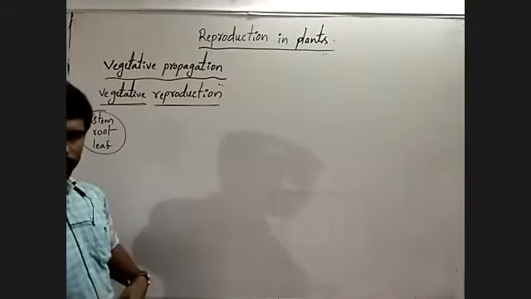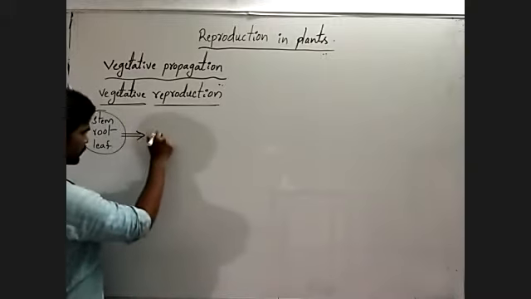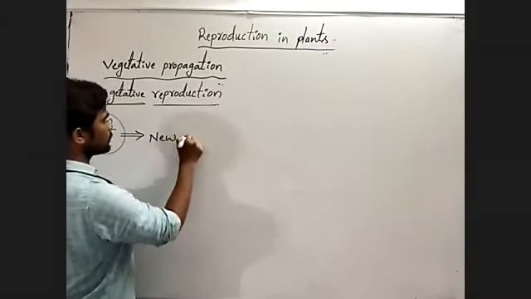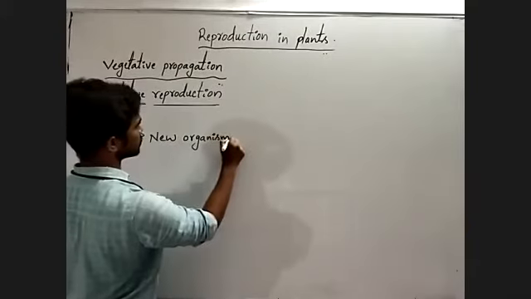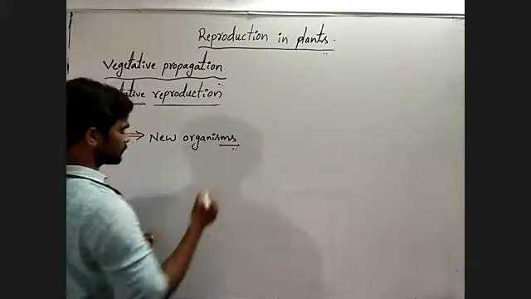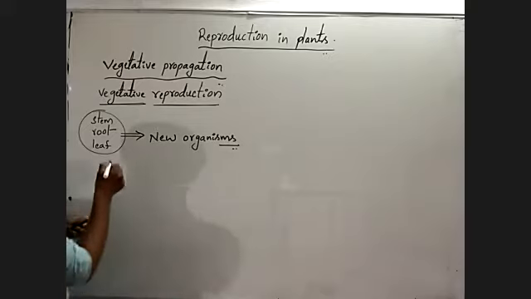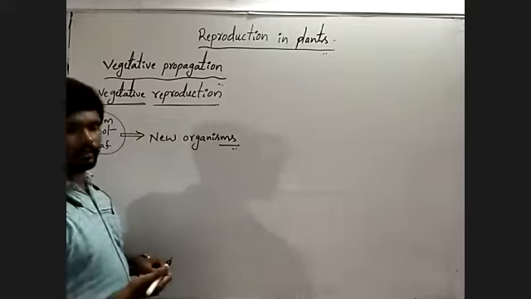Here observe carefully. From these vegetative parts, new organisms can be developed. This type of reproduction is called vegetative reproduction.